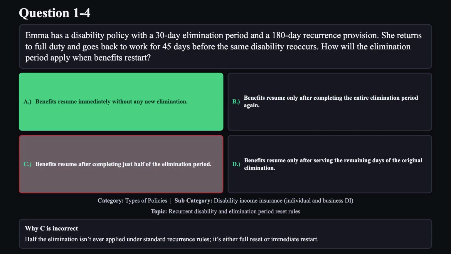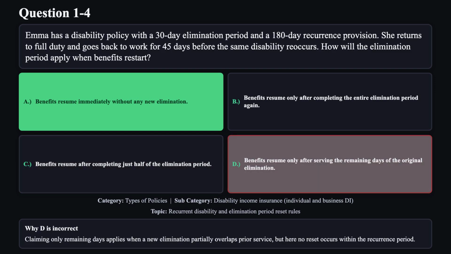Reason C is not correct. Half the elimination period isn't ever applied under standard recurrence rules. It's either full reset or immediate restart. Reason D is not correct. Claiming only remaining days applies when a new elimination partially overlaps prior service. But here, no reset occurs within the recurrence period.